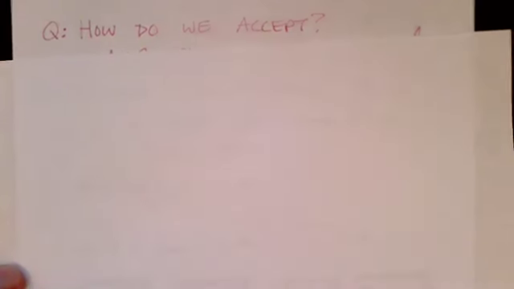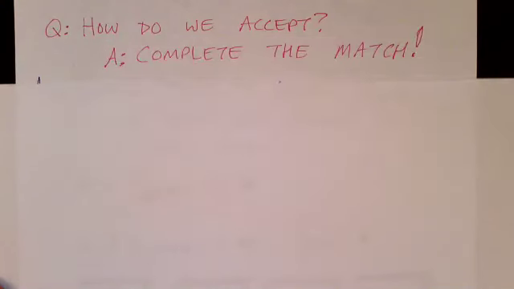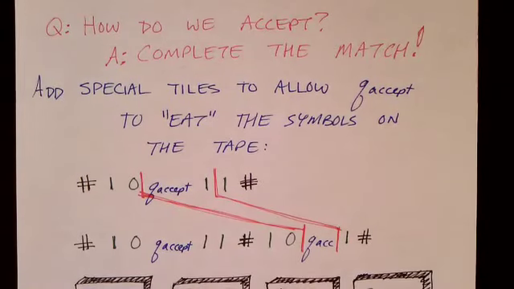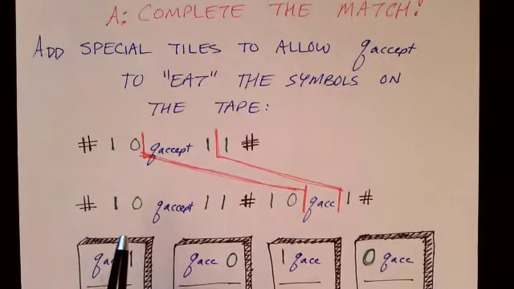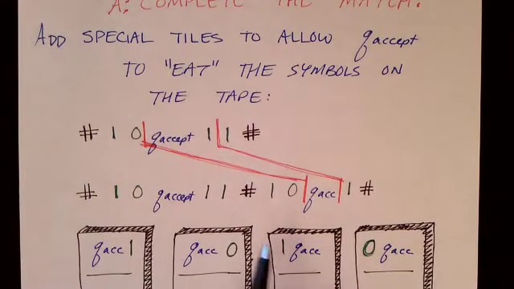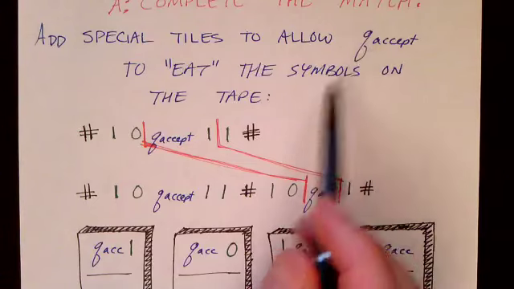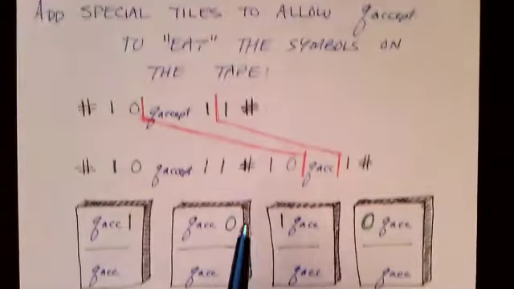So I've shown how we go from one configuration to the next configuration in the computation history, but we're looking for an accepting computation history. So how do we do the accept? Well, we have to complete the match. We have to make the top string and the bottom string match. So we need to add some special tiles to let this happen. We're going to add special tiles, as we show next, to allow the accept state, once we reach it, to sort of eat the symbols on the tape, if you will.